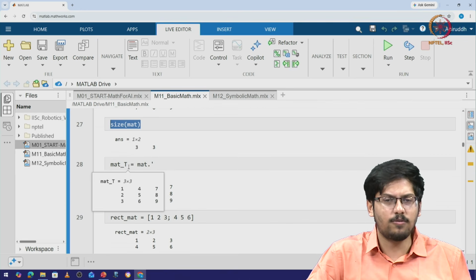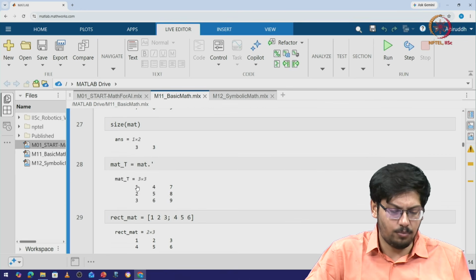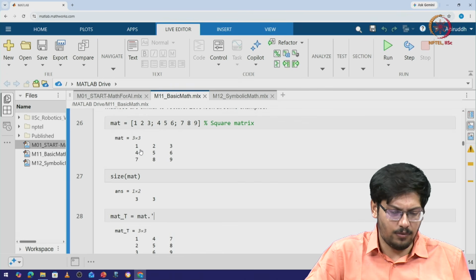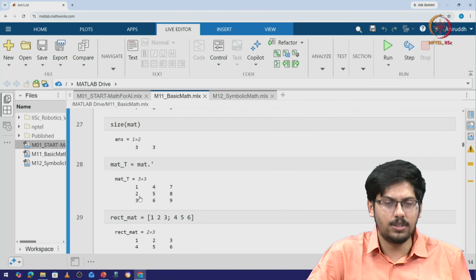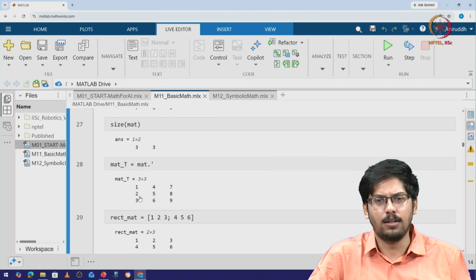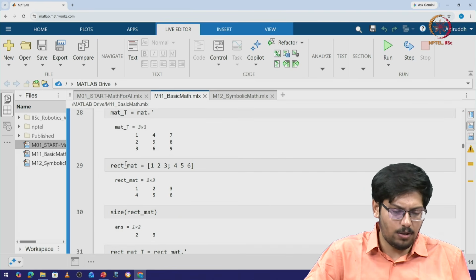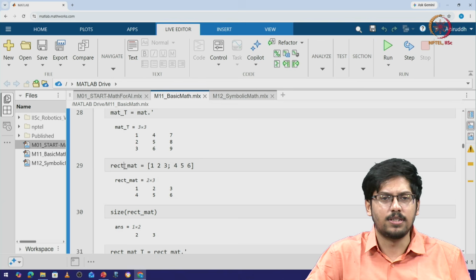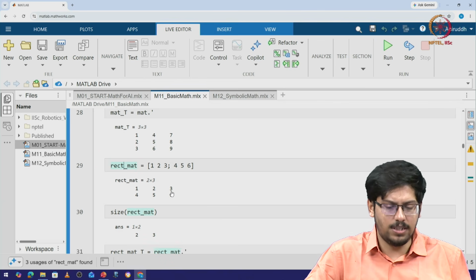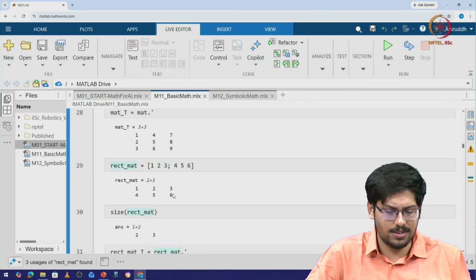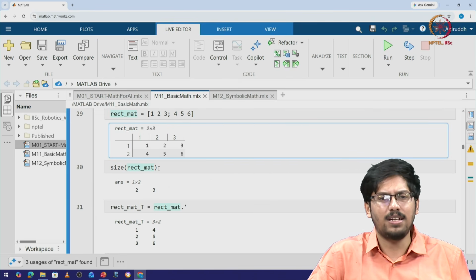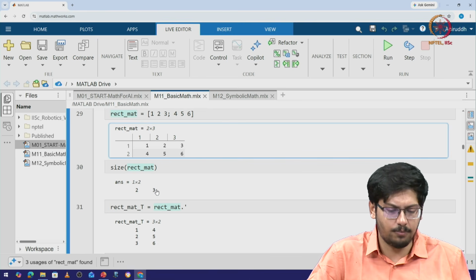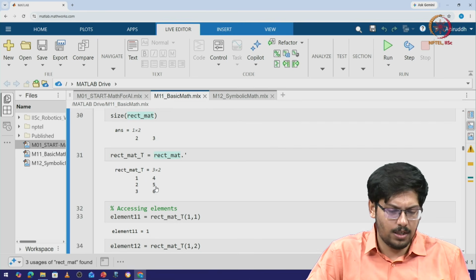If we take a transpose of mat, it is essentially just performing a transpose. So we had 1, 4, 7 here in mat. The transpose of mat would give you 1, 2, 3 and so on for the other rows and columns. Now let's define a rectangular matrix which is given as rect_mat, which is essentially 1, 2, 3 semicolon 4, 5, 6, which is highlighted here. If we see the size of rect_mat, it is essentially 2 rows and 3 columns, which is what it prints here, right.